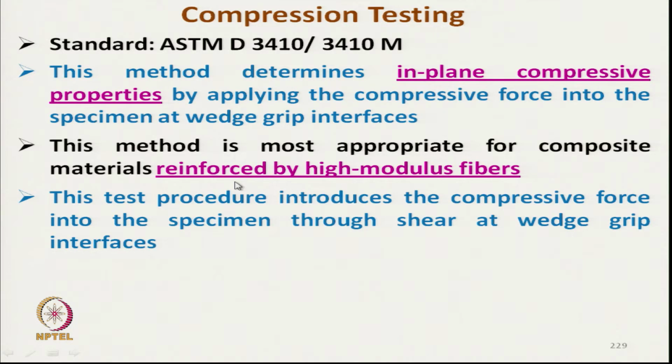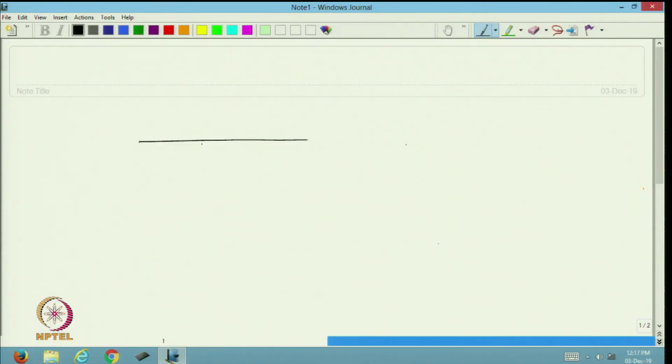This method is most appropriate for composite material reinforced by high modulus fiber. Now, let us see. This is a textile fabric, it is flexible and we apply load in the cross plane direction.